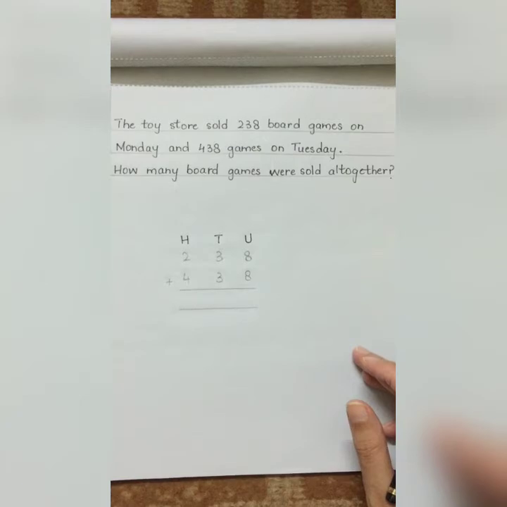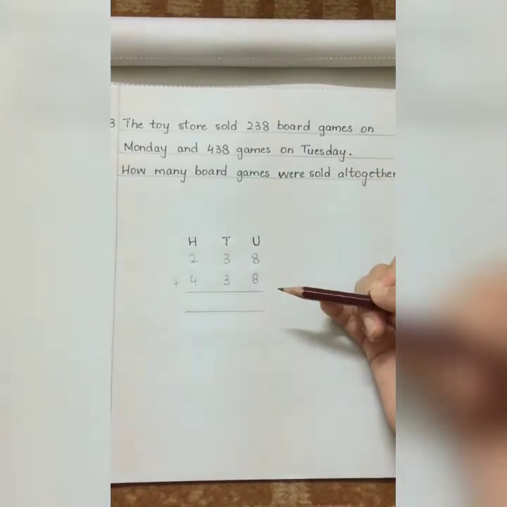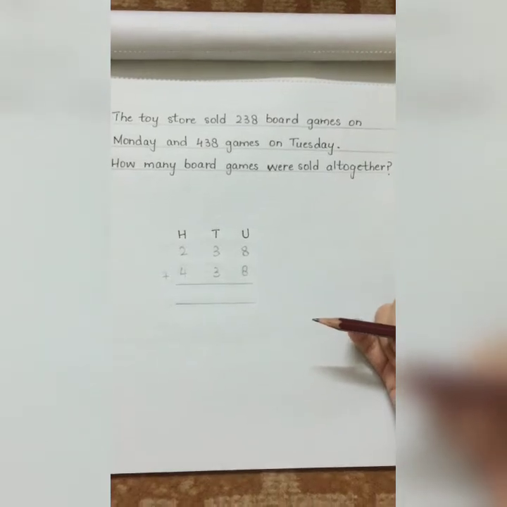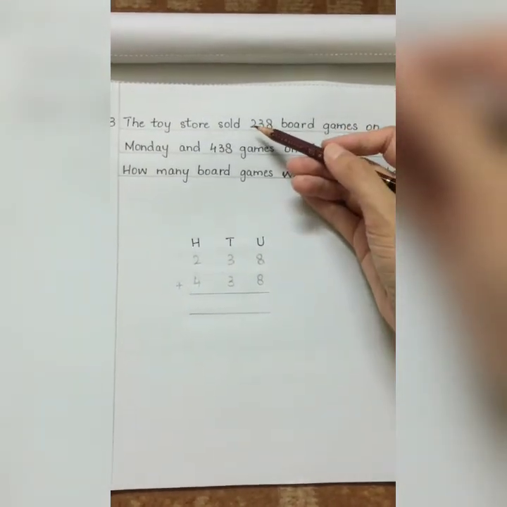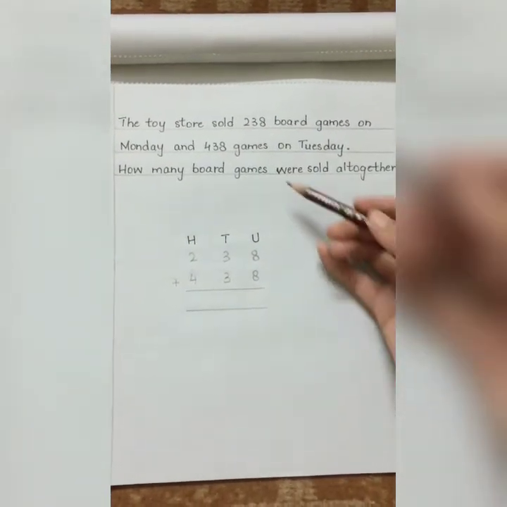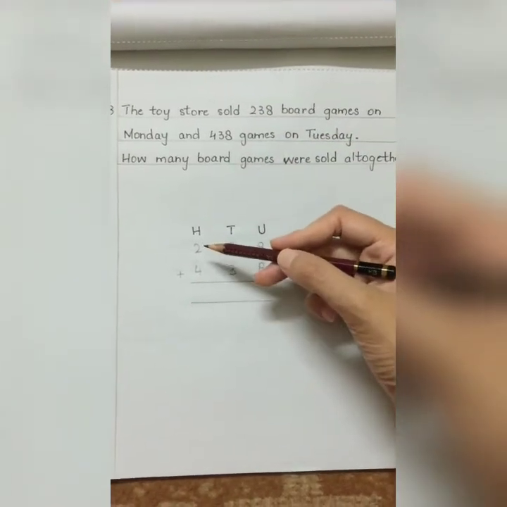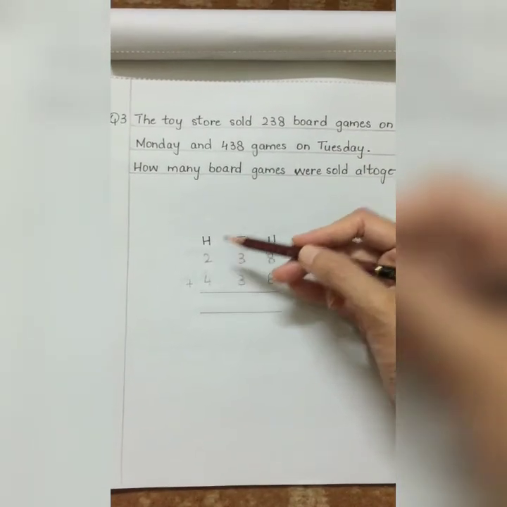So students, first of all, let's arrange these numbers in the place value of units, tens and hundreds and form a sum. So students, let's write 238 under units, tens and hundreds. In 238 there are 2 hundreds, so 2 will be placed under hundreds column.